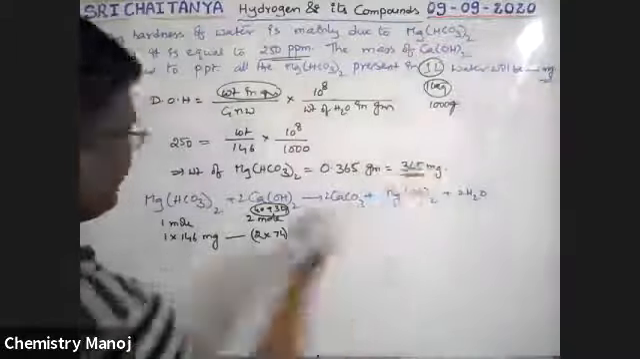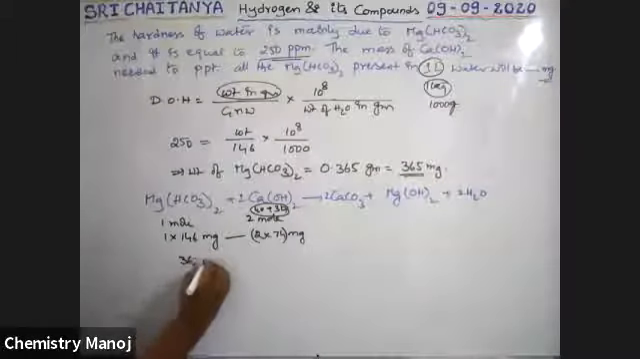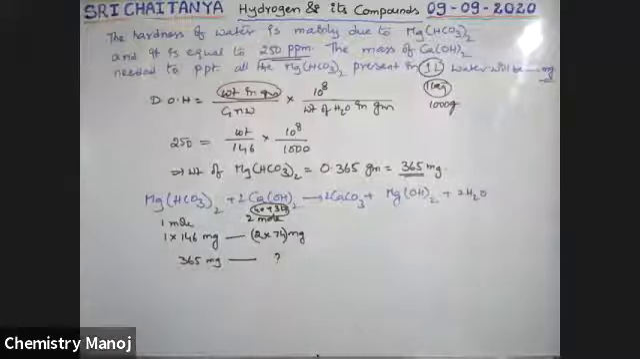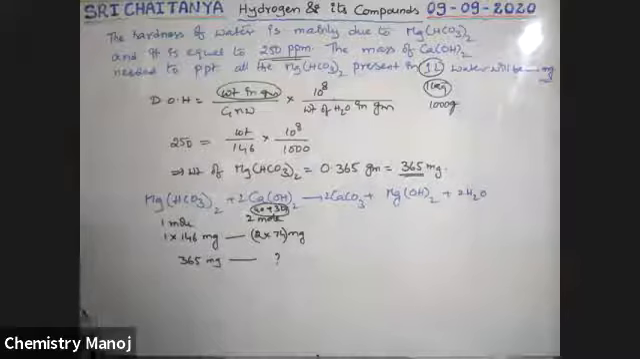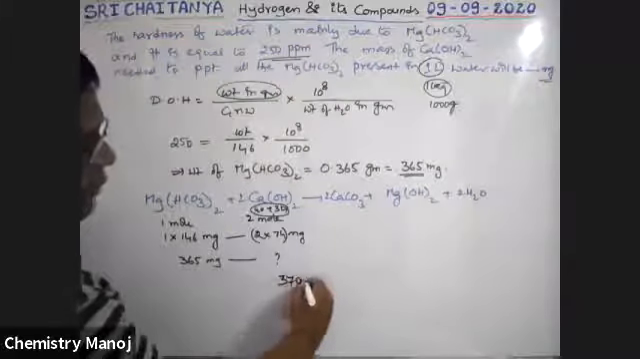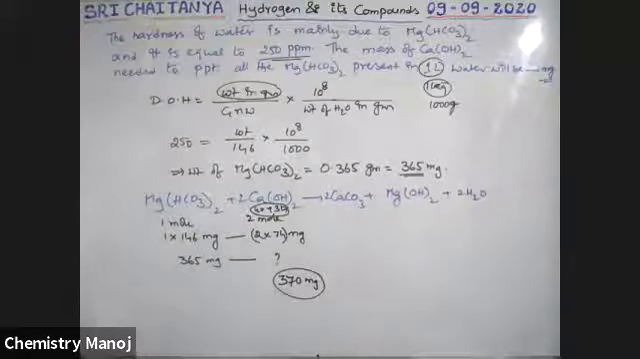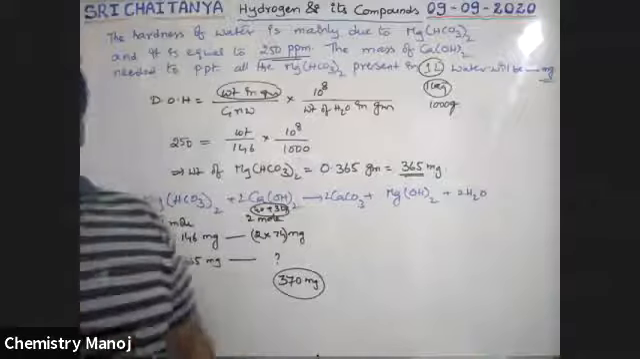Now this much, for 365 milligrams, how many milligrams of calcium hydroxide are required? It is a stoichiometric calculation. Finally we will get 370 milligrams. That means 370 milligrams of calcium hydroxide is required.